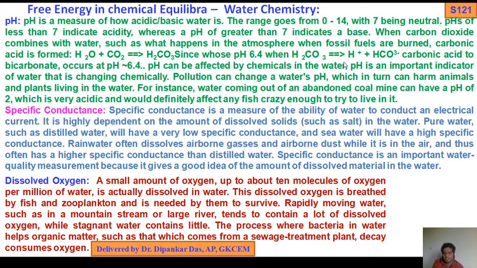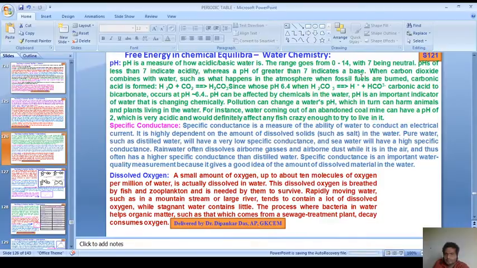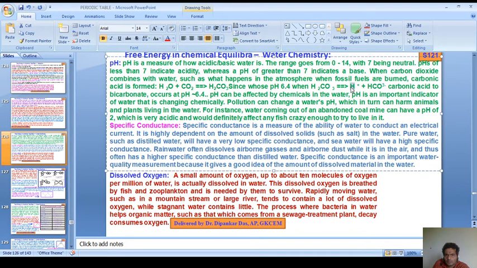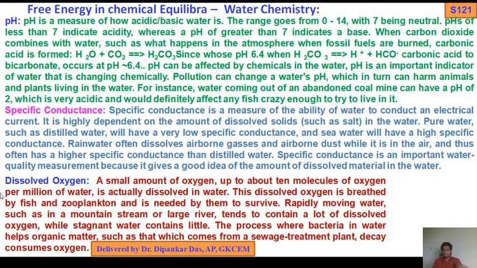When carbonic acid decomposes, it should be H plus and HCO3 minus. Bicarbonate occurs at pH 6.4.